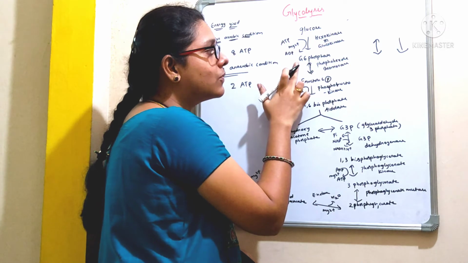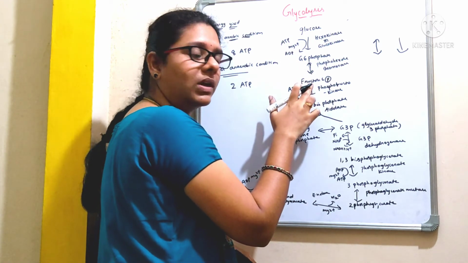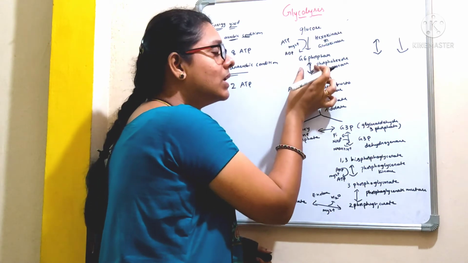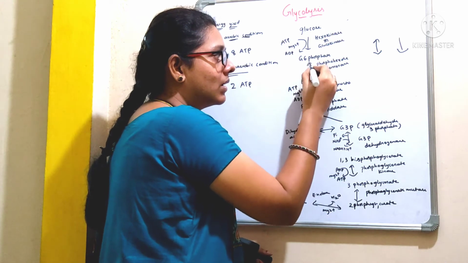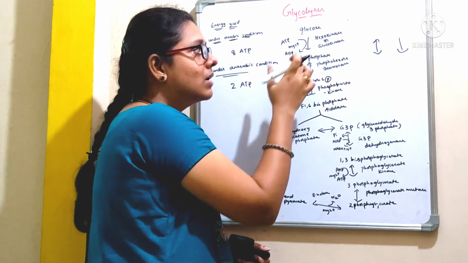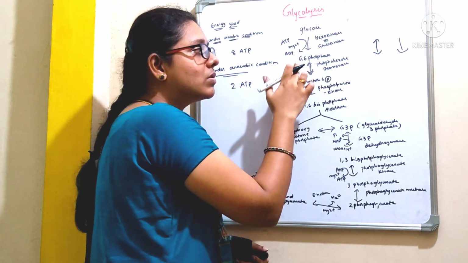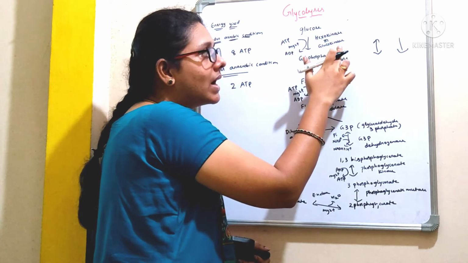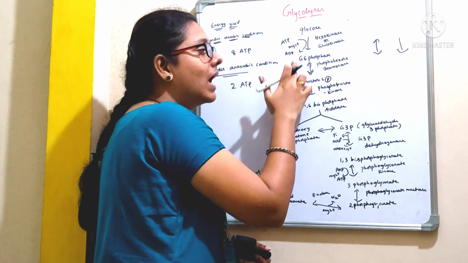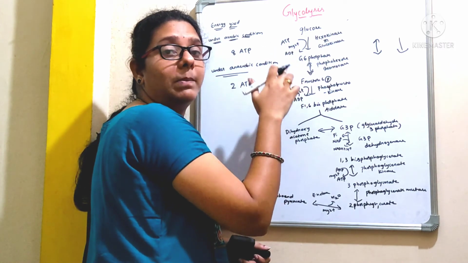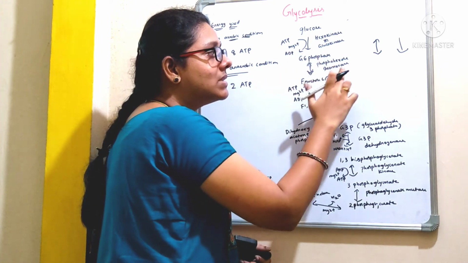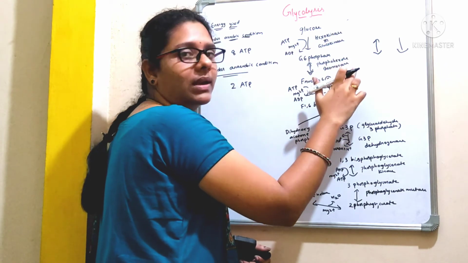Why? Because the glucose 6-phosphate can be converted to fructose 6-phosphate and this fructose 6-phosphate can be converted back to the glucose 6-phosphate. So we represent it with this arrow. That indicates that this reaction is a reversible reaction. So in the first step, the glucose is converted to glucose 6-phosphate by the action of the enzyme glucokinase or hexokinase, whereas this so formed glucose 6-phosphate is again converted to fructose 6-phosphate by an isomerization step. This reaction is catalyzed by an enzyme called phosphohexose isomerase, right?